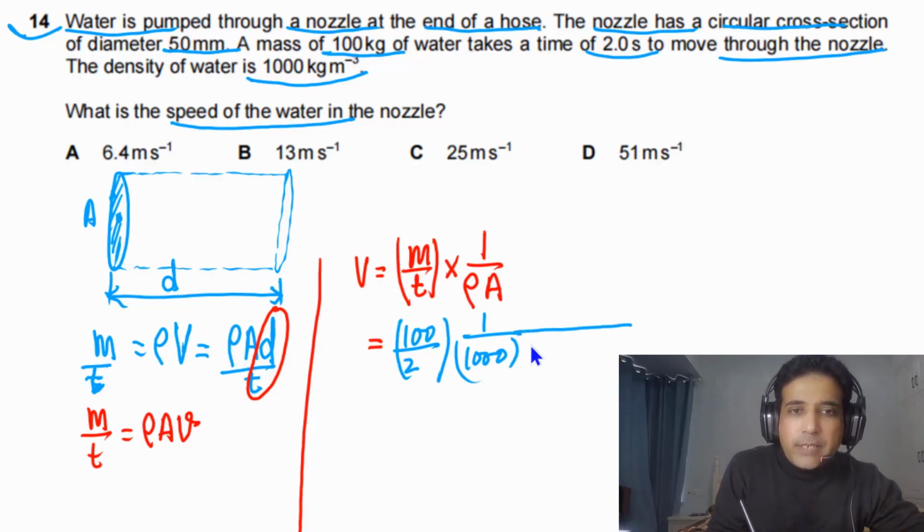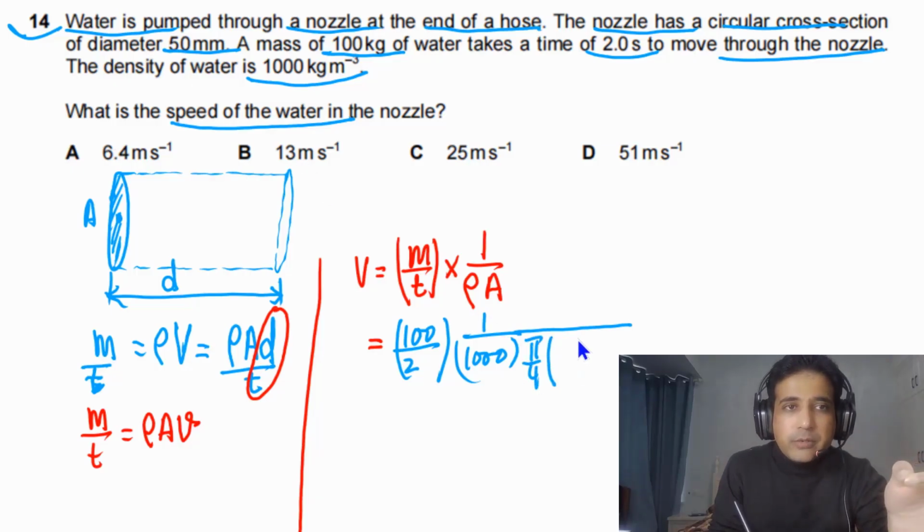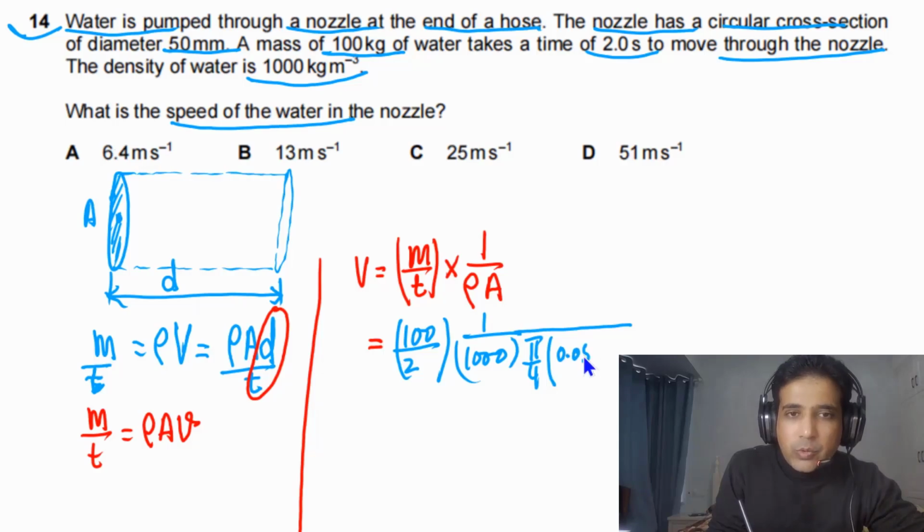So we can take pi by 4 d squared. Diameter is 0.05, and we need to take the square of this because this was in millimeters, so I just converted it into meters. And now we can solve this one for v. If we solve this one for v, up to 2 SF, our answer will be 25 meters per second.